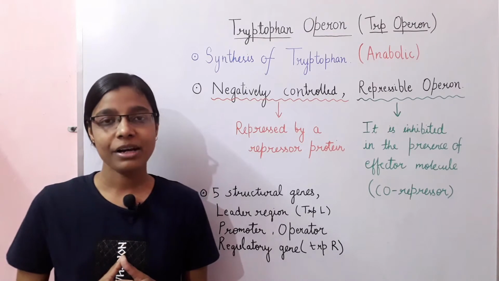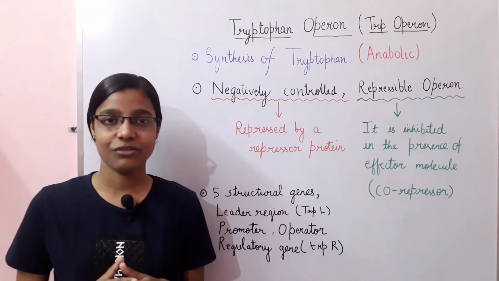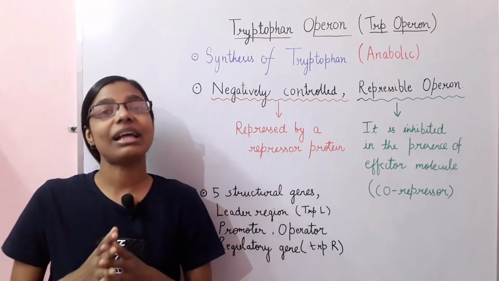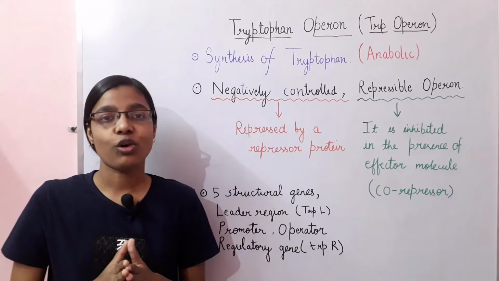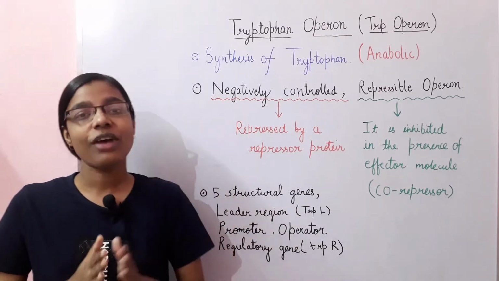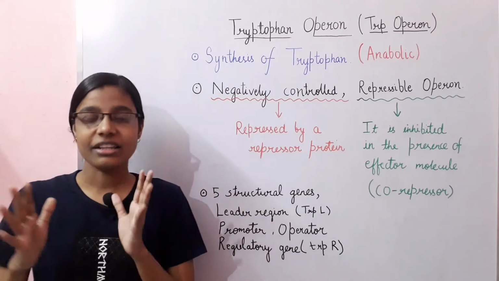However, if you remember the lac operon that we have discussed earlier in our previous videos, in that case there was breakdown of lactose. So that process was catabolic in nature. However, in the case of the tryptophan operon, this process is anabolic in nature.